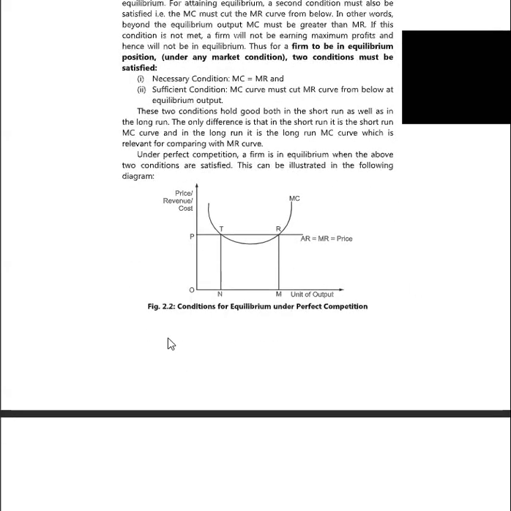So from the diagram we can understand that the MC curve cuts MR from below at equilibrium output. And the two conditions hold both in the short and long run.